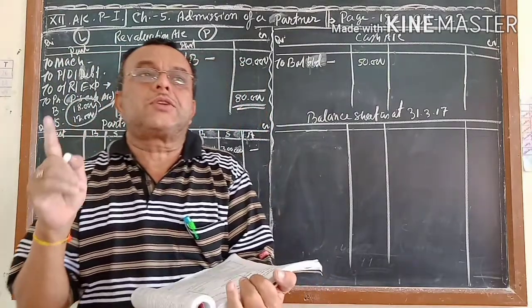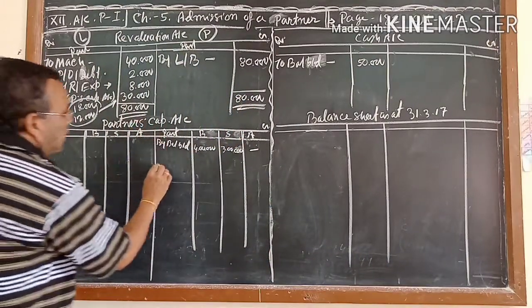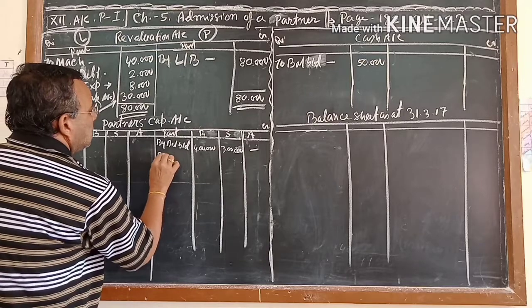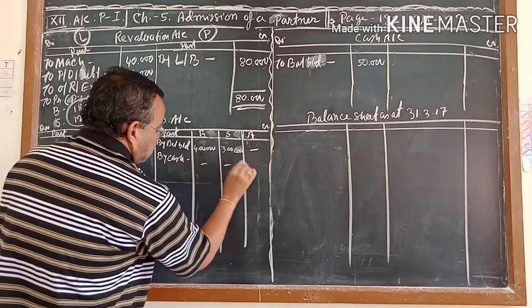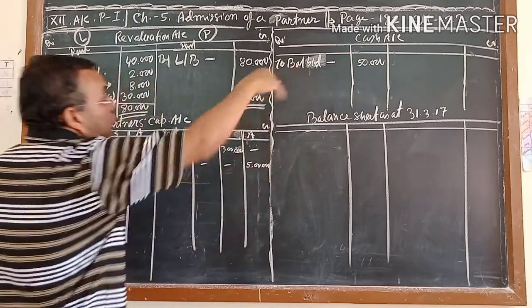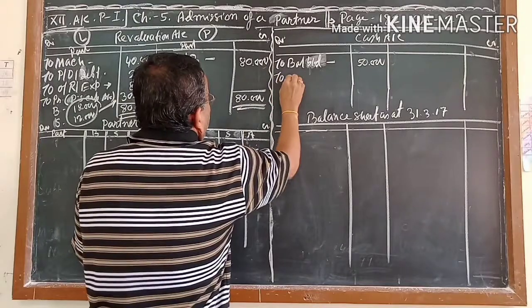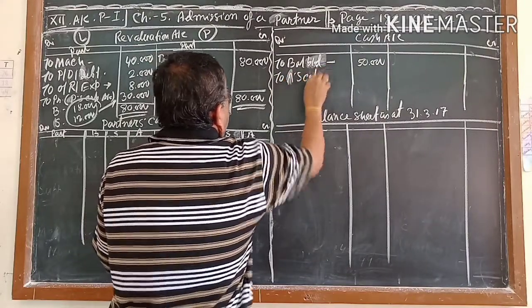The journal entry is cash account debit to partners' capital account credit, by cash account, 5 lakh. And here also you can do it: cash account debit to A's capital account. A is giving money.